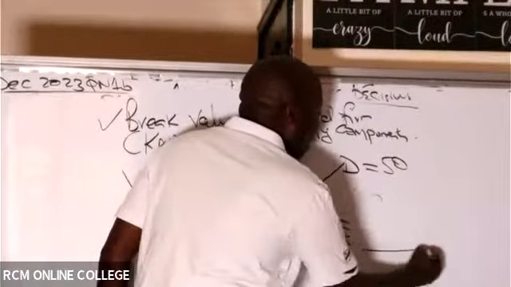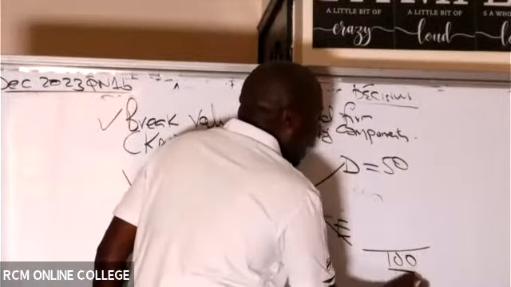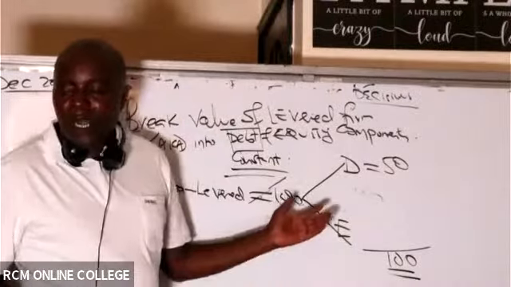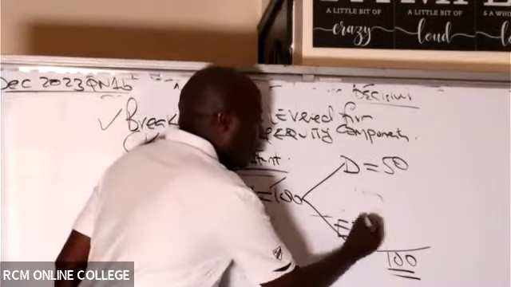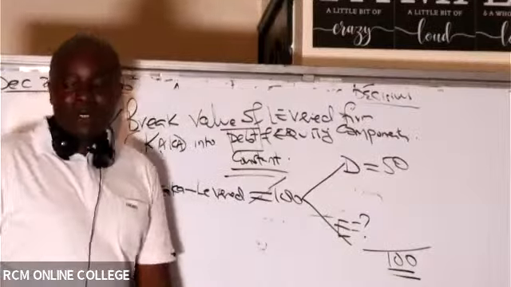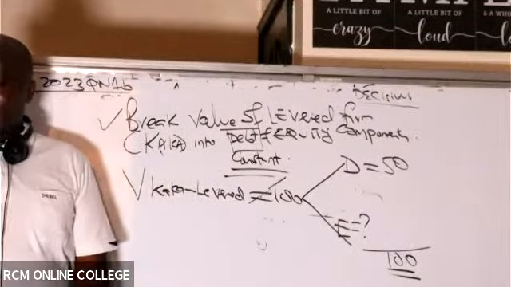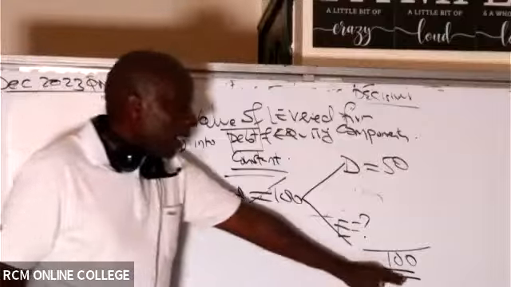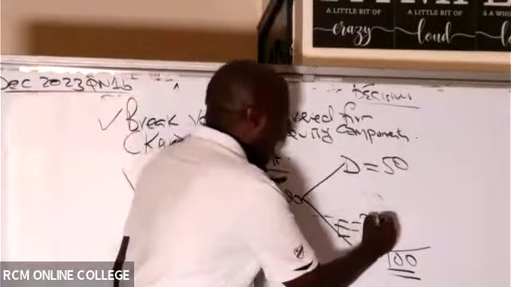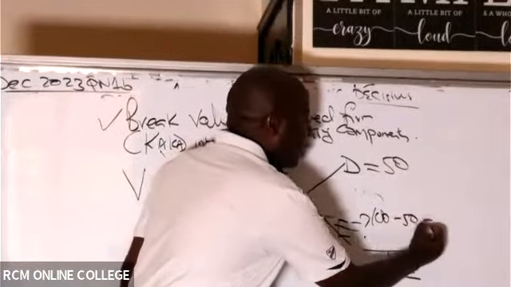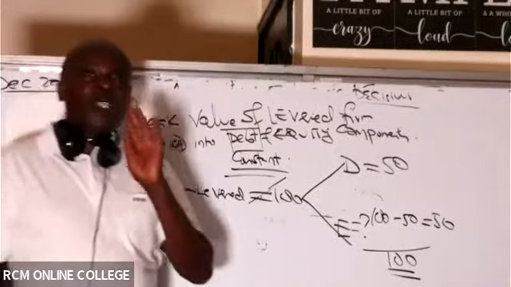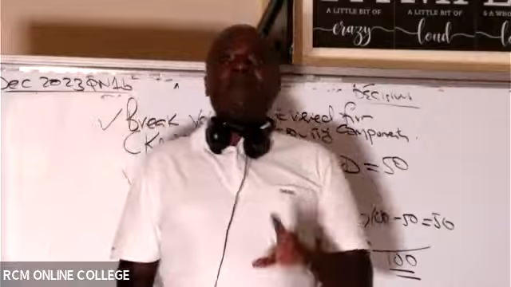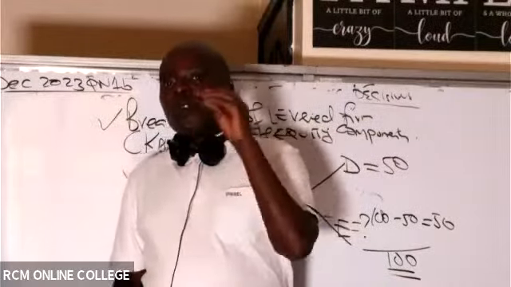But now remember that the total farm value is 100. The value of 𝗁 is 100. So how do we get the equity? The equity will be the balancing figure, because now it will be 100 minus this 50, which gives me 50. So once you get the value of a levered farm, the next thing will be for you to break it down.